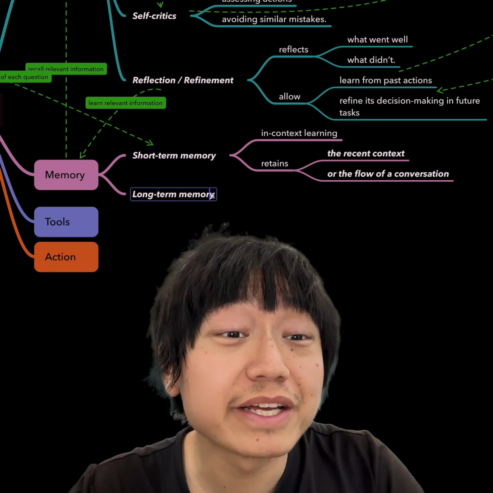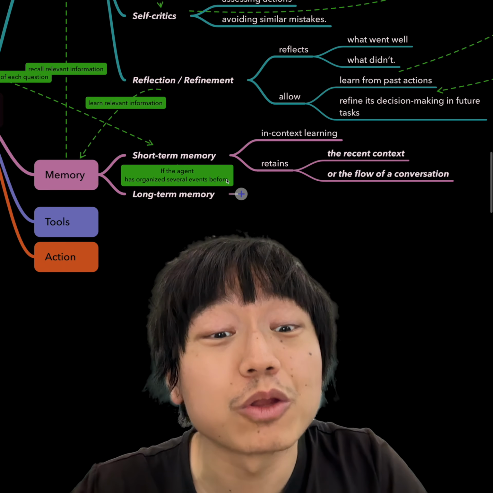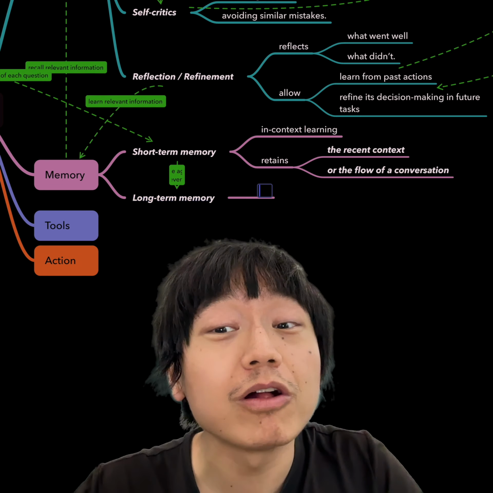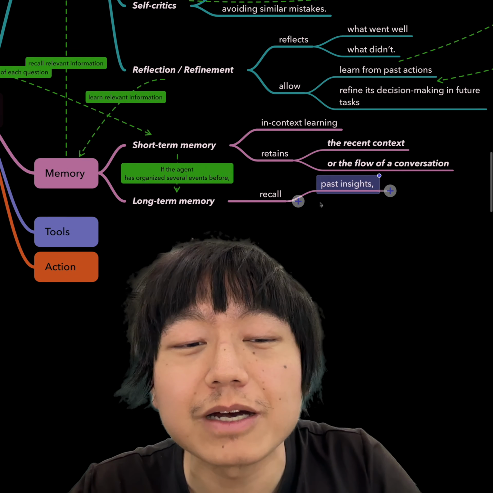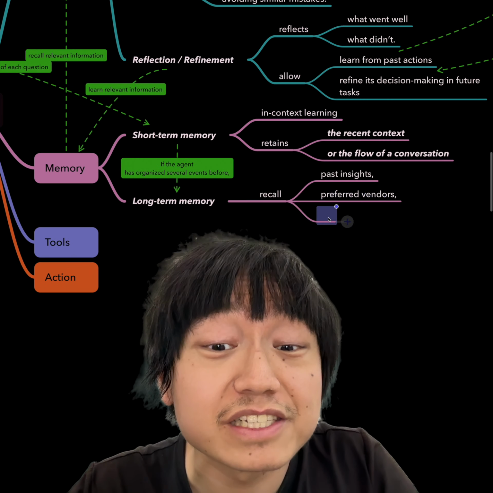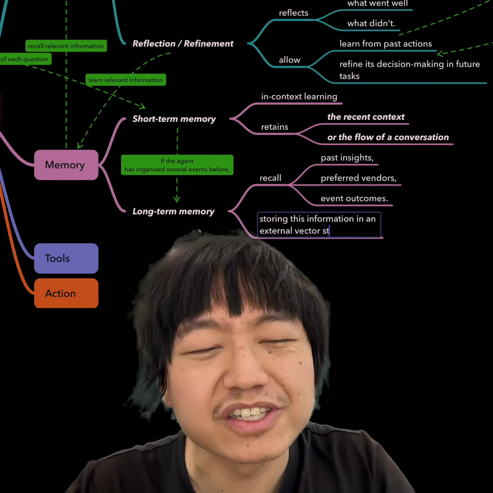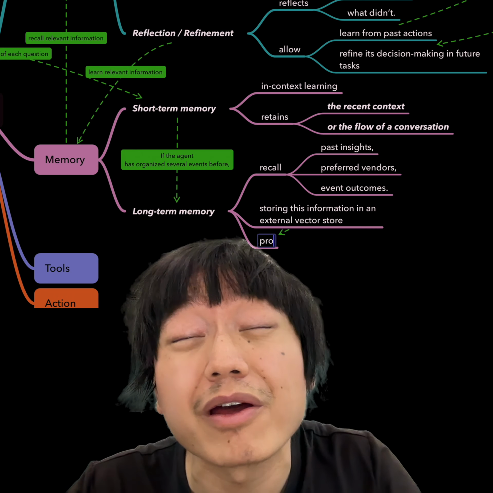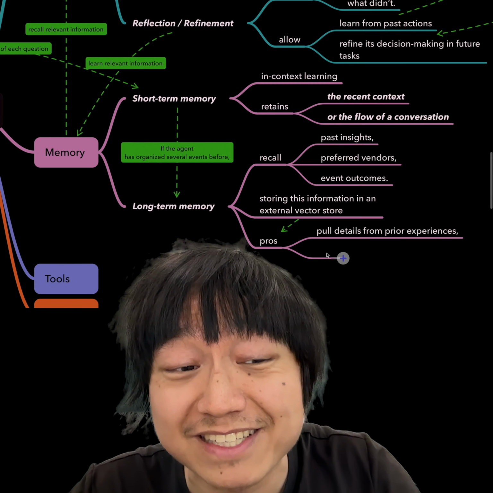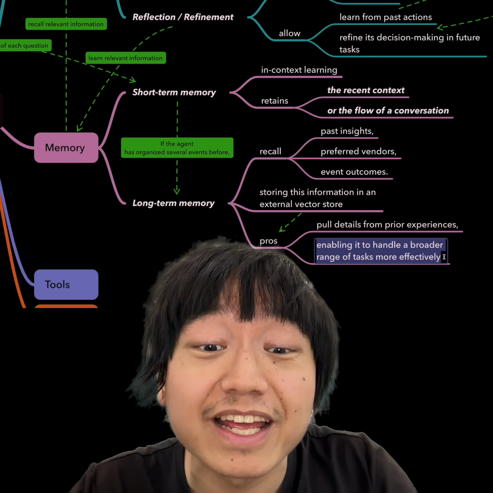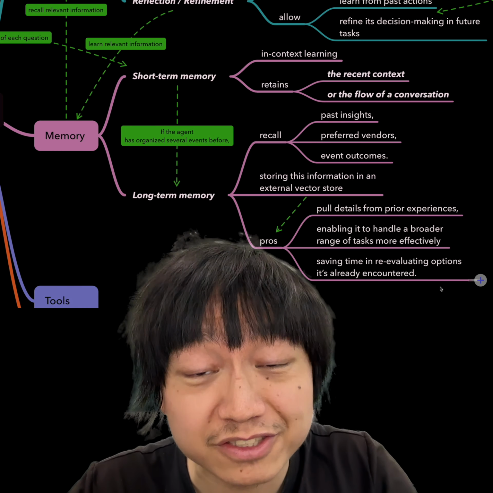As for long-term memory, if the agent has organized several events before, it uses a long-term memory system to recall past insights, preferred vendors, or event outcomes. Just by storing this information in an external vector store, the agent can pull all the details from prior experience, which enables it to handle a broader range of tasks more efficiently, saving time in reevaluating options it has already encountered.